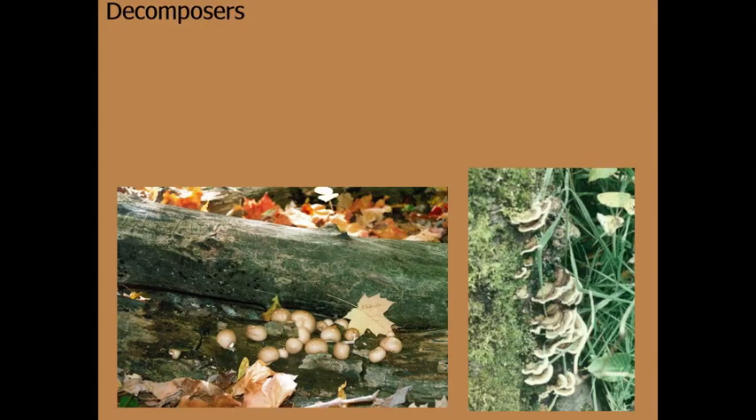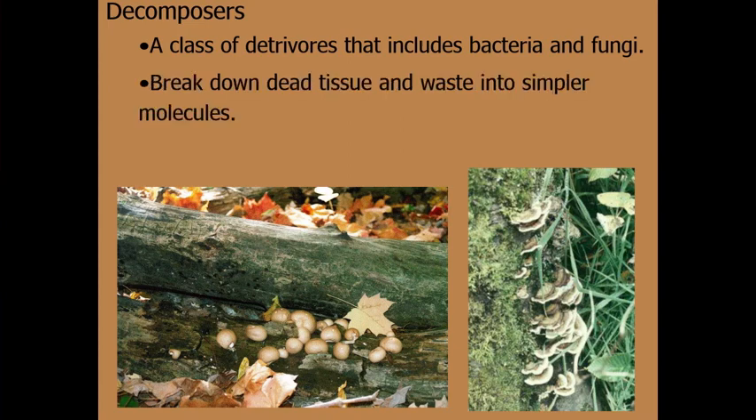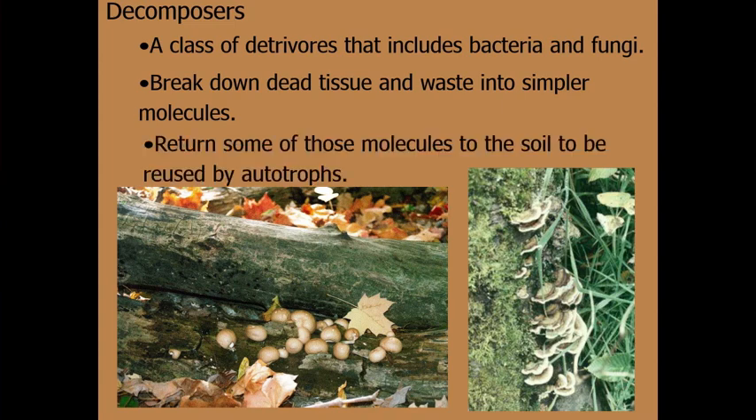All right, now there's one more group of consumers that fit under the class of detritivores, and they're called decomposers. The decomposers are a class of detritivores that include bacteria and fungi. They break down dead tissue and waste into simpler molecules. So it's not the same as a vulture that's just eating dead tissue. These are things that are actually breaking it down into simpler molecules, and then they return some of those molecules to the soil to be reused by autotrophs.